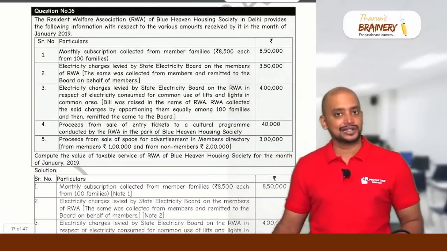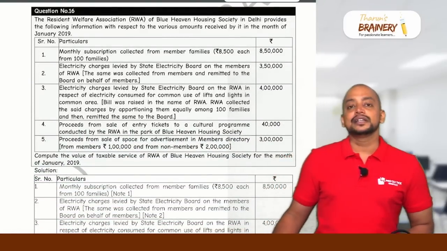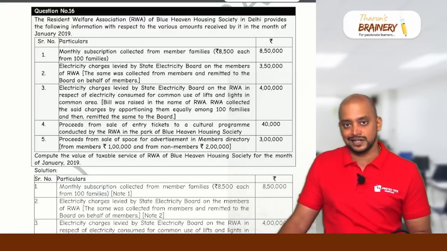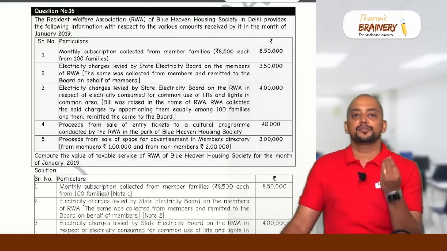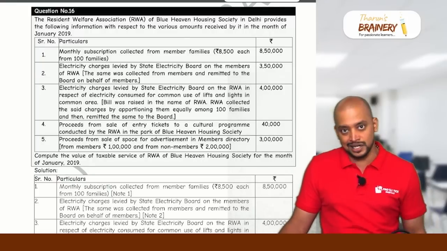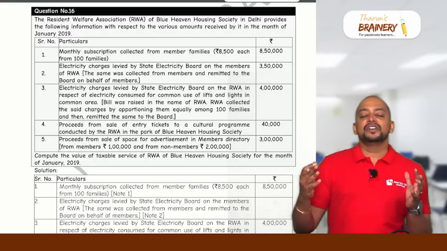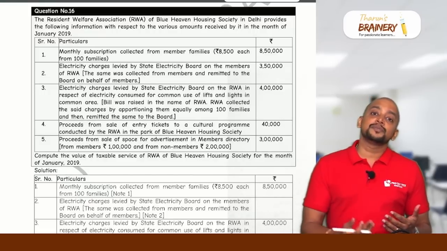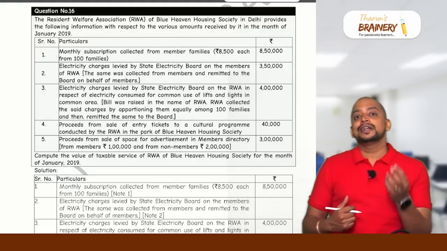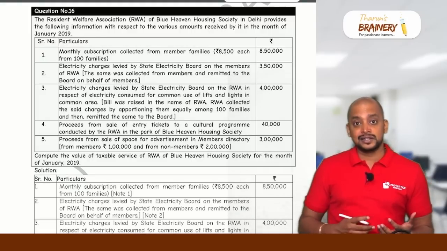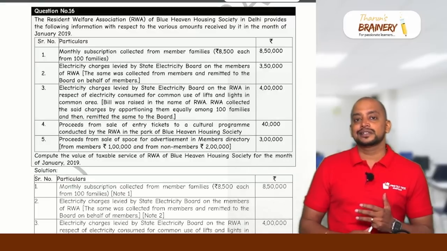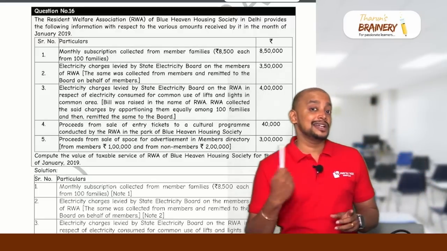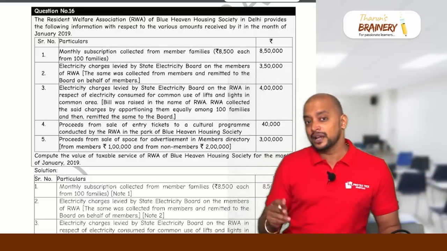This is on the registration chapter. Then question number 16 is on exemptions. In these exemptions, we have an exemption related to a resident welfare association. That is an unincorporated association or body called a resident welfare association, where a group of flat owners form an association to incur common area expenses, and they recover it from each flat owner in the form of maintenance charges. That maintenance charge will be exempted if the per month maintenance charge does not exceed 7,500. If it exceeds 7,500, then entirely it will be taxable.